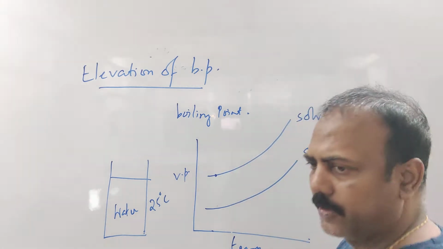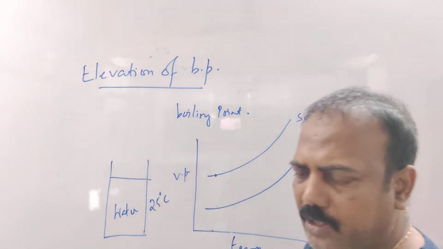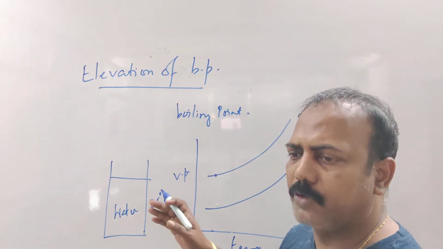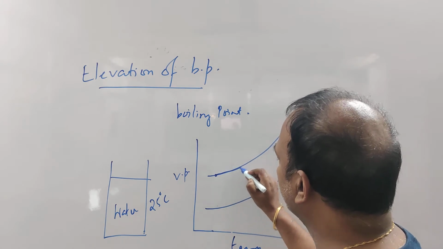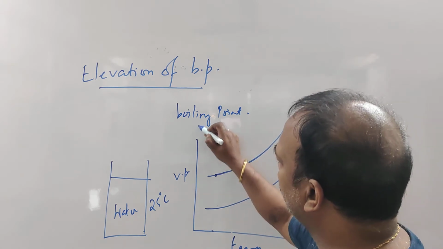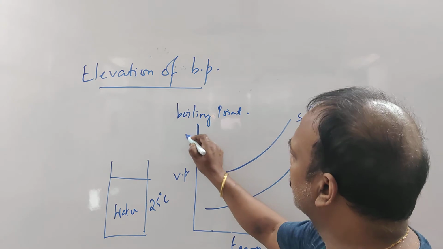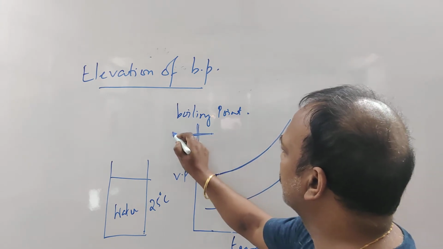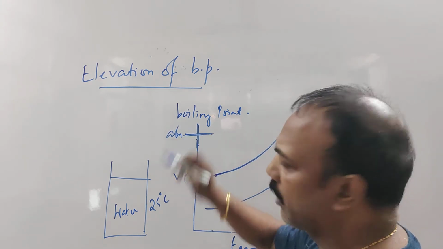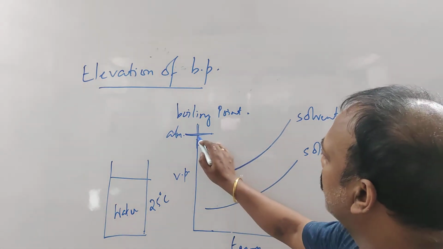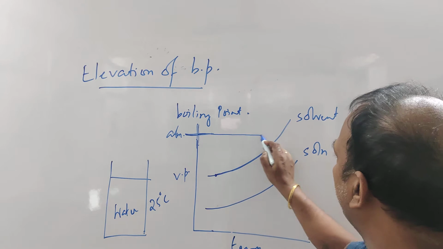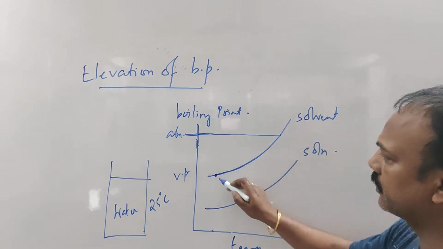I want to boil the water, so obviously I have to increase the temperature. As I increase the temperature, its vapor pressure is increasing. Suppose this is the atmospheric pressure where we are boiling it. One time will come when the vapor pressure will become equal to the atmospheric pressure.